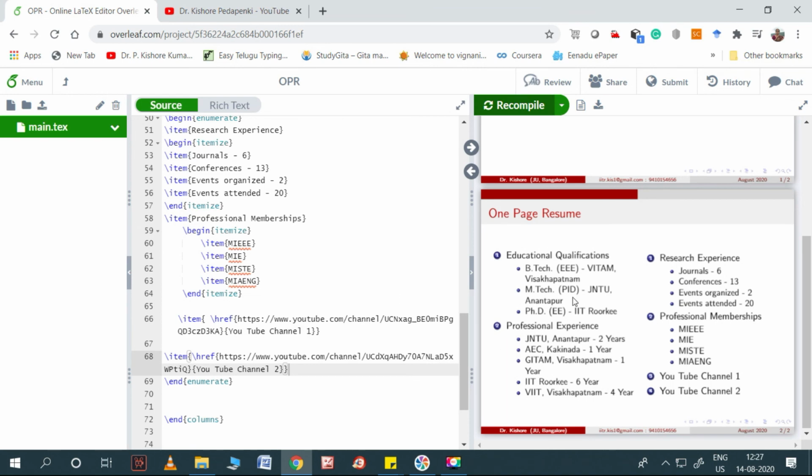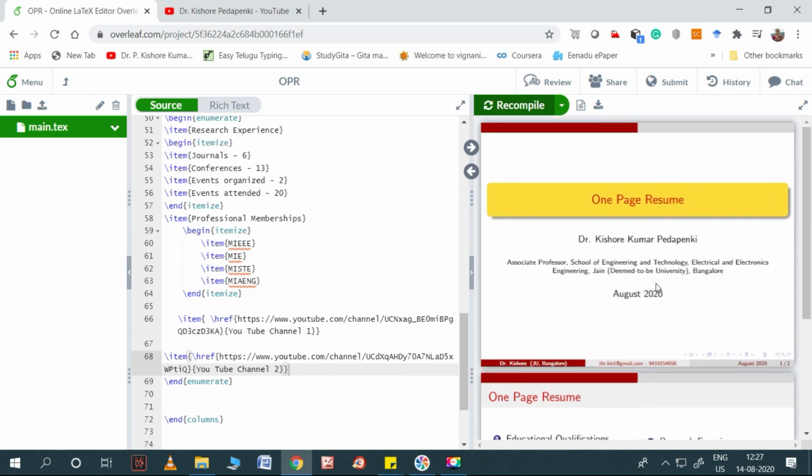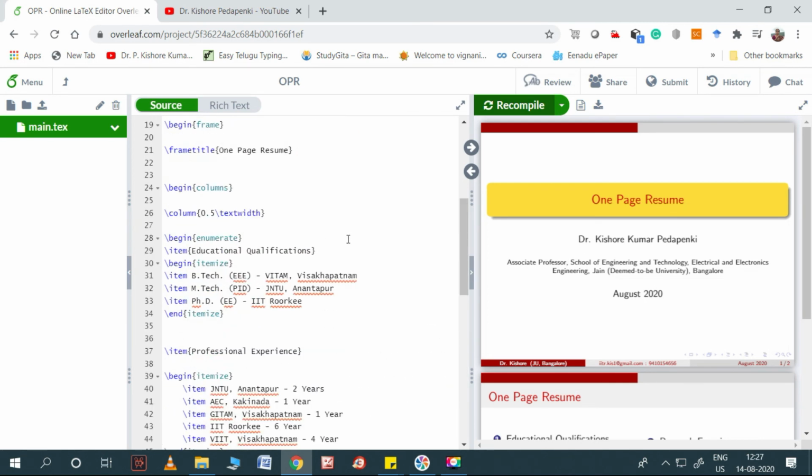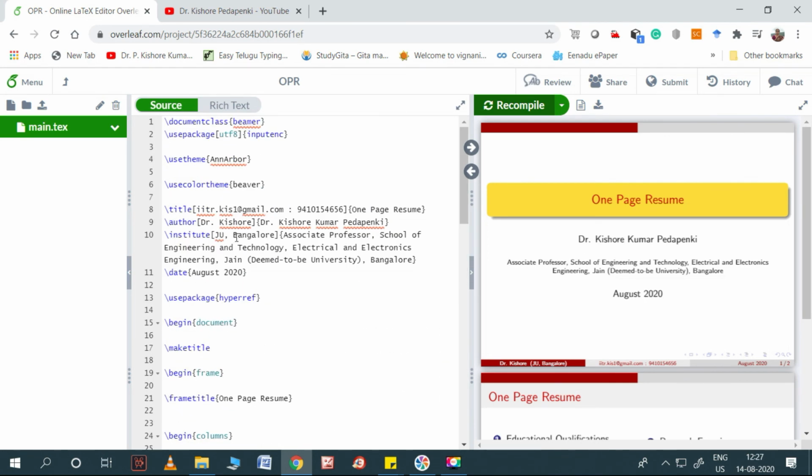Yeah, that's all. So in this way we can present ourselves for any interview, or for any introduction, maybe where an introduction is required. In that way you can do it. So for clear visibility, let me put one enter here, School of Engineering and Technology, one more enter, the department, one more enter, and finally Jain deemed to be University Bangalore in one line.